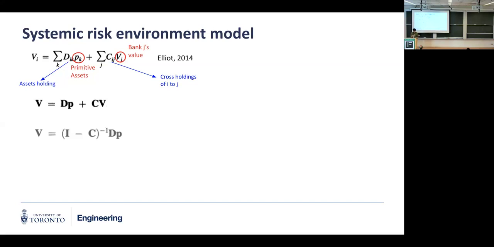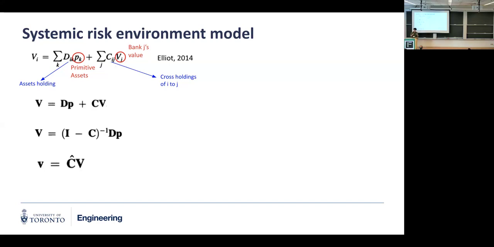We can do some matrix manipulation. In the end, when we calculate the value, we need to discount the value calculated using this equation with the self-holding matrix, which is C hat here. The self-holding matrix is a diagonal matrix where the diagonal terms are the percentage of the bank that still belongs to itself, because it's cross-held by other banks and some percentage is still left.